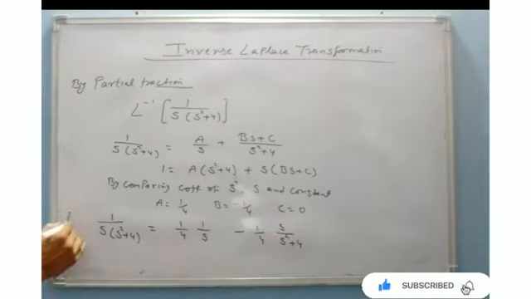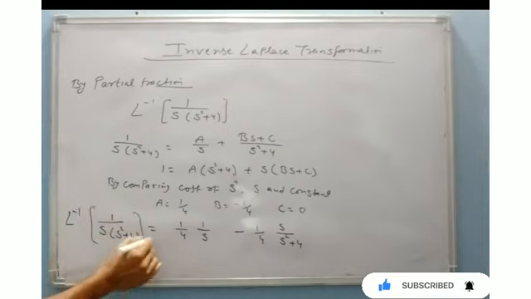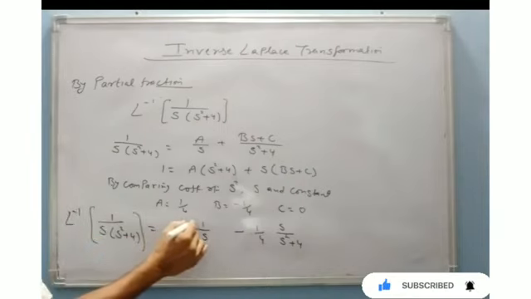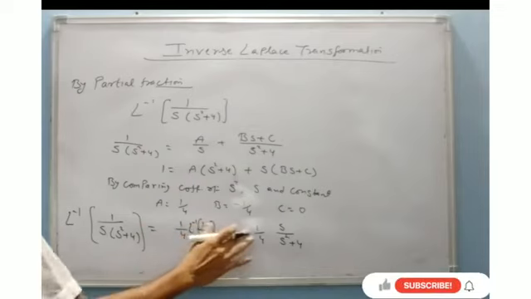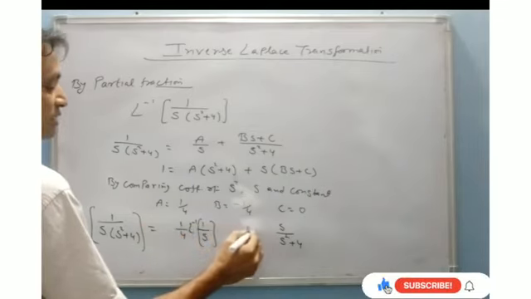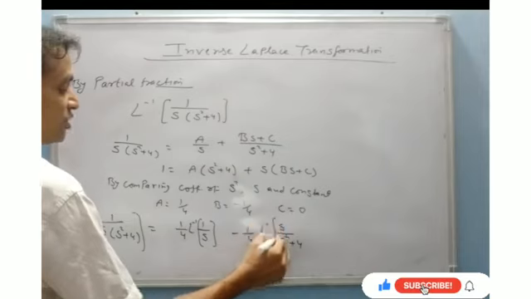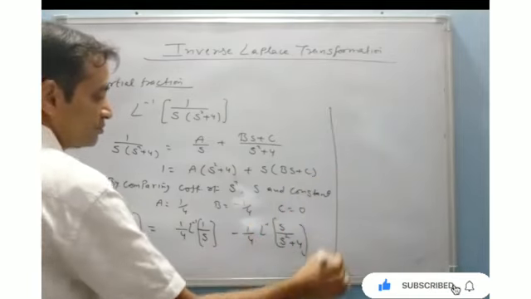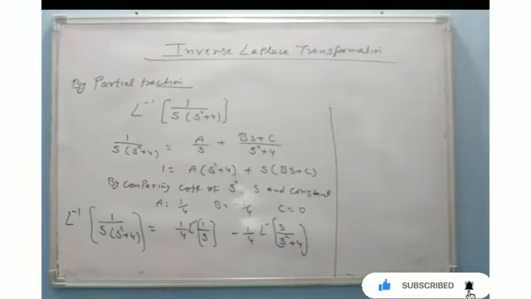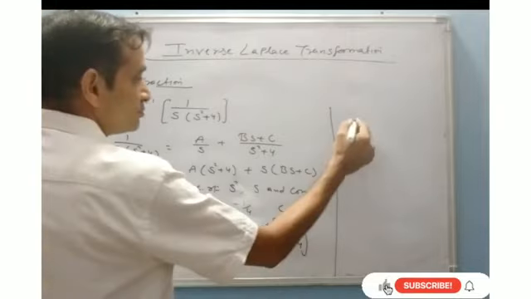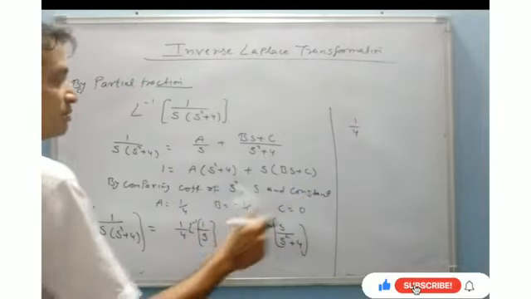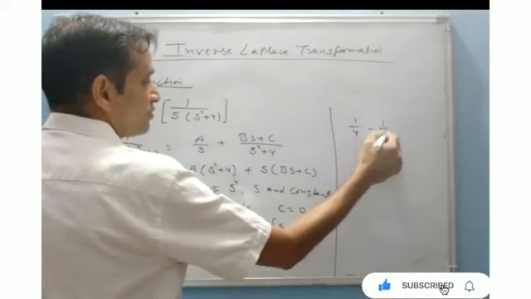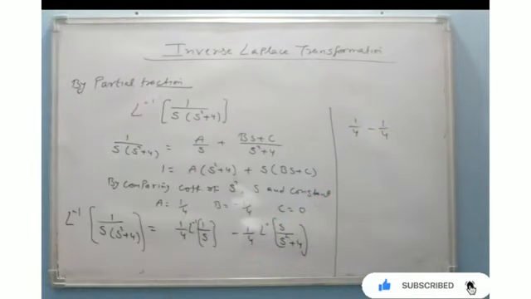If I take Laplace inverse both sides, then it is Laplace inverse of 1 by s, and this is minus 1 by 4 Laplace inverse of s upon s square plus 4. And we know the Laplace inverse of both the functions: 1 by 4 as it is, and minus 1 by 4 s upon s square plus 4 will become cos of 2t.